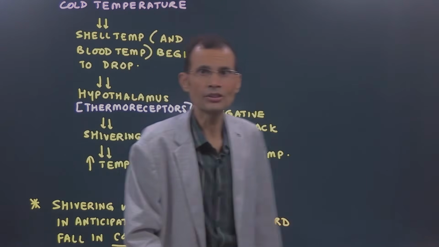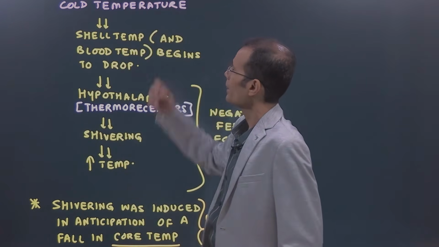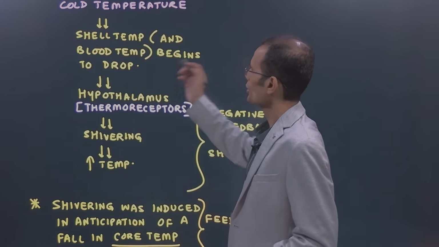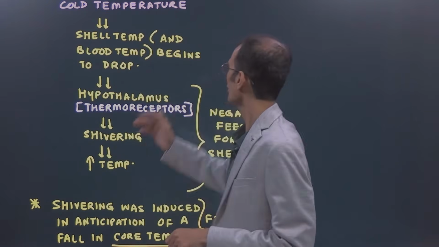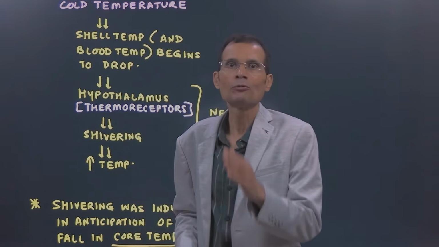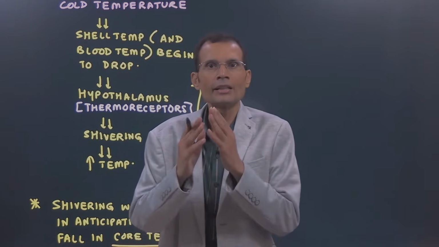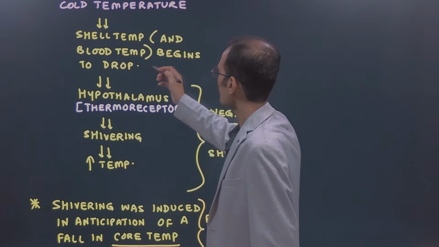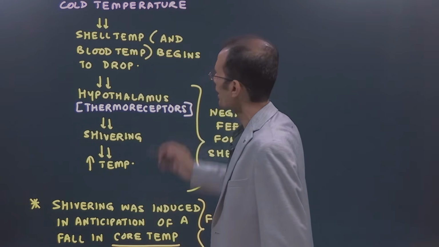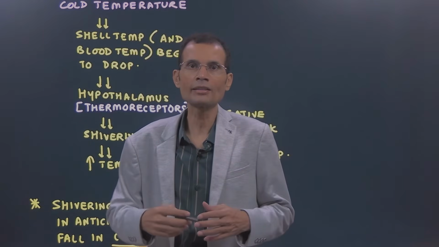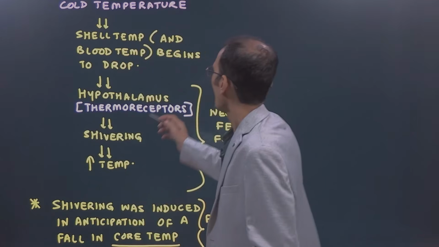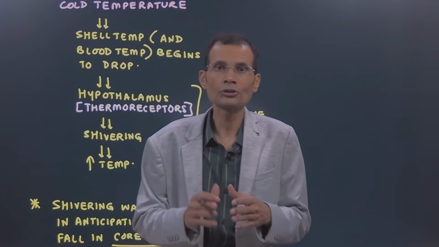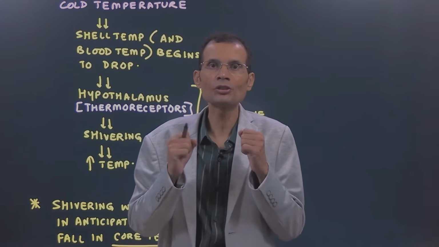Now, this is just an example. Let's say the body is exposed to cold temperature. What happens next? The shell temperature, that is skin temperature, and therefore the blood temperature, will begin to drop. As we said, it is expected to change with the ambient temperature. So blood temperature will just begin to drop, but then blood, as it circulates, reaches the hypothalamus, and there are thermoreceptors in the hypothalamus. Now this, particularly the posterior hypothalamus, will then induce shivering.